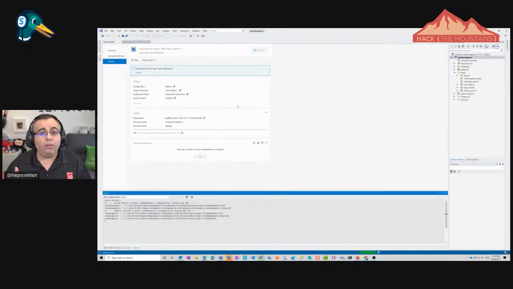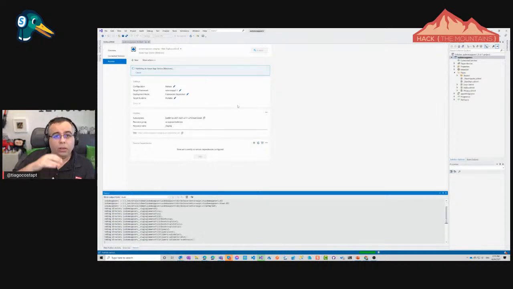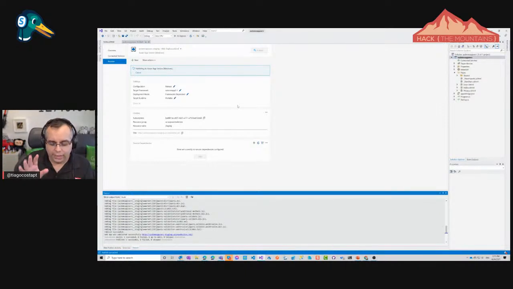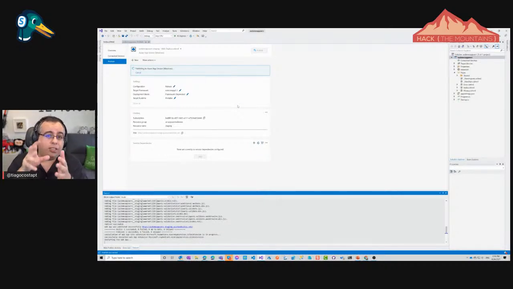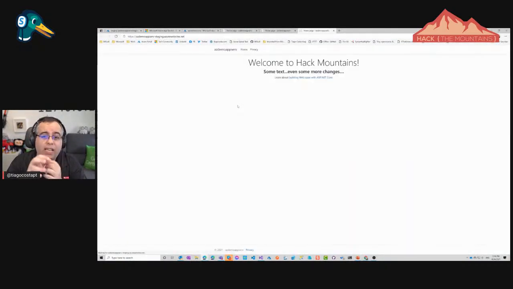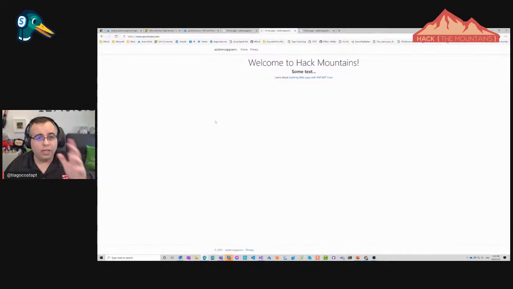So what's happening now is I'm not publishing to production, so production will still stay the same. There are no changes over there. I'm sending these changes to the staging environment, and you see here even some more changes in the staging environment. But if I go to production and refresh, I can even do Control F5 so that we're sure that cache is not an issue. This is what you have there.